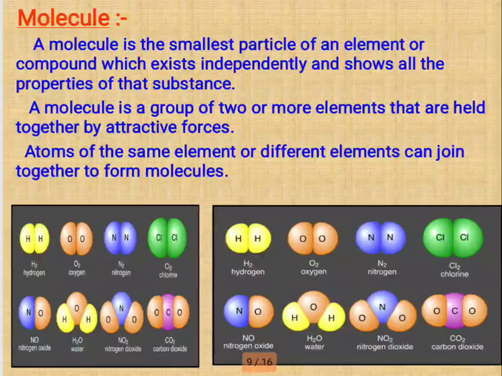Next, we can see types of molecules also. Diatomic means H2, O2, N2. Triatomic means O3. Here CO2 is triatomic, NO2, H2O, and then polyatomic means P4, S8, etc.